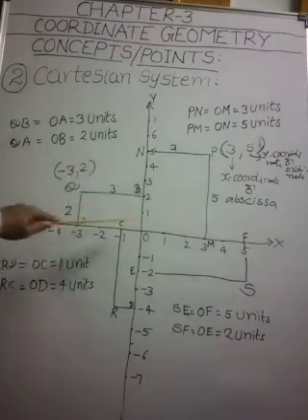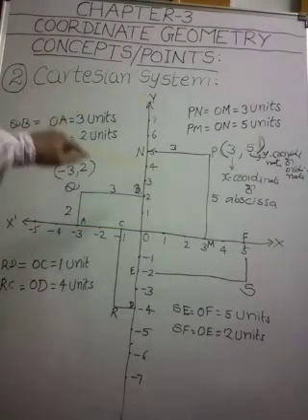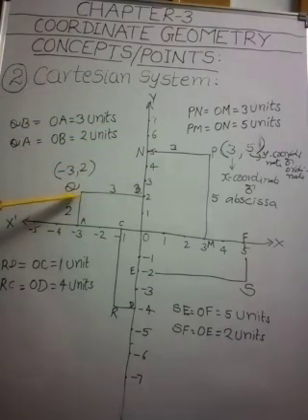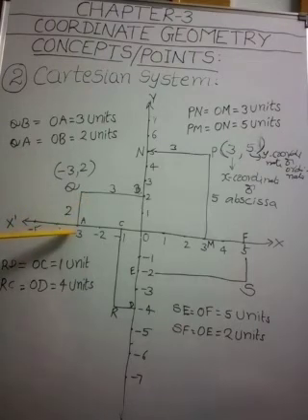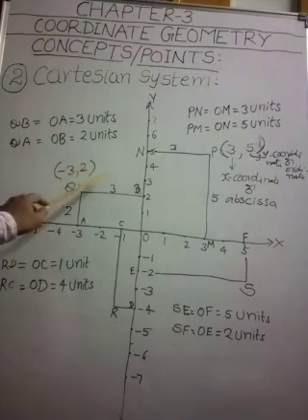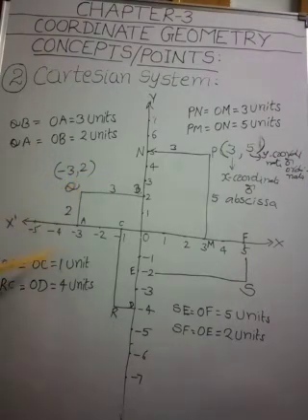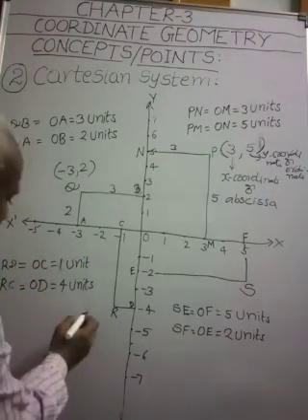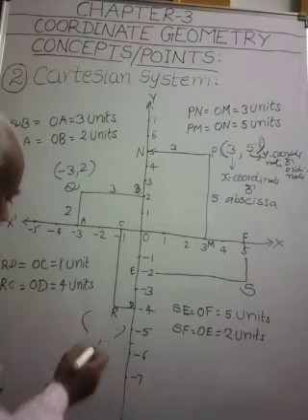because we measured along the y-axis, positive y-axis. Understood, my children? This point is at a distance of 2 units from the x-axis when measured along the positive y-axis. Understood the coordinates of the point Q: minus 3 comma 2. X coordinate is minus 3 and y coordinate is 2. Similarly, come to the point R. Let us write the coordinates of the point R.